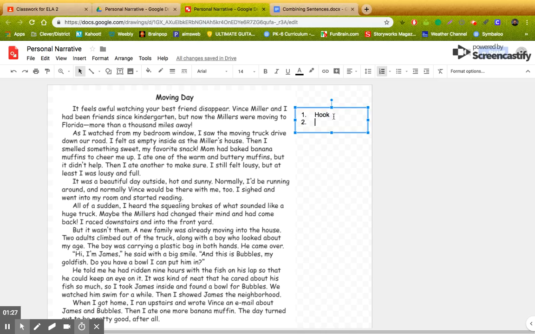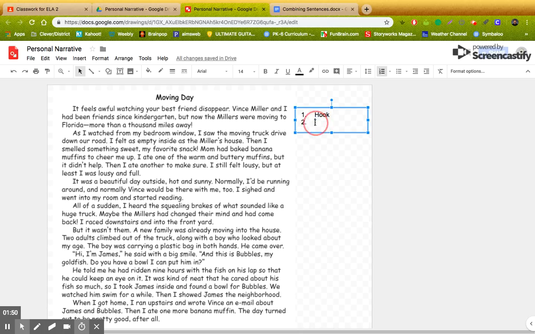So what do you think is the hook in this story? And I want you to highlight that a specific color. You choose the color, but make sure you highlight it so we know it's the hook. So what I would do is come over here, and once you've decided on the color, make hook that color, and then go over here and decide what you think the hook is and highlight it that color.